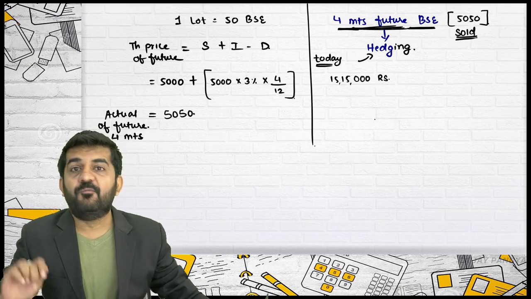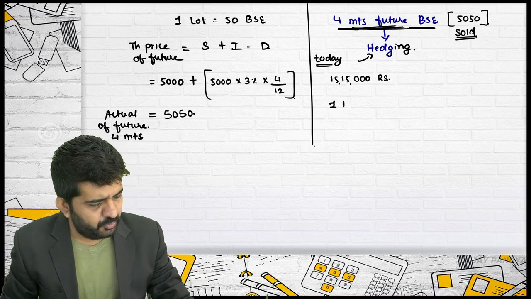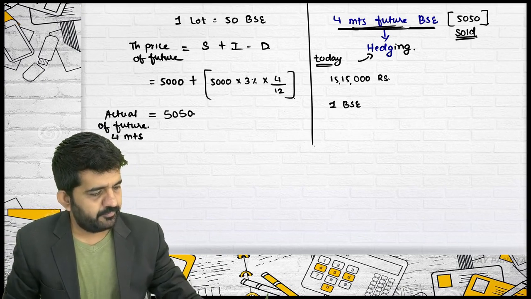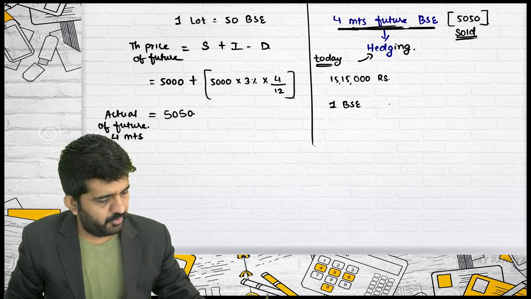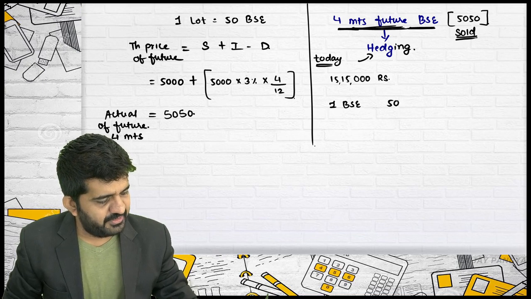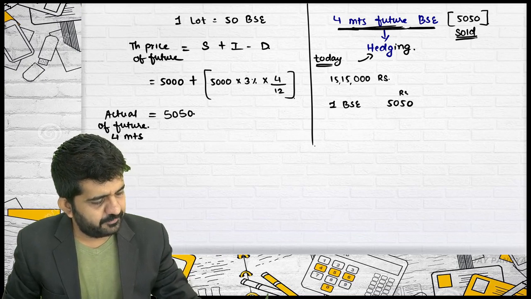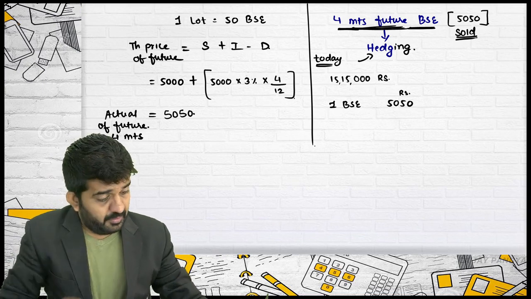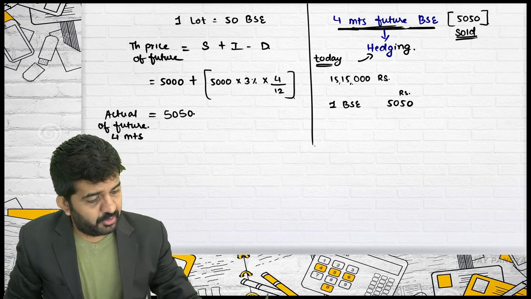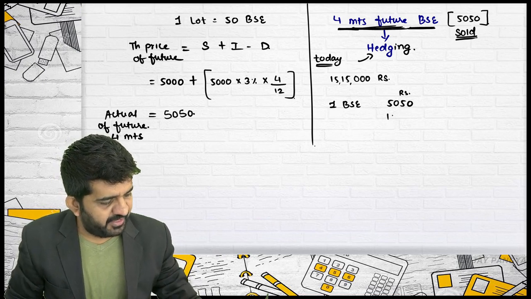Concentrate. 1 BSE is equal to how many rupees? 5050 rupees. How much rupees you want to hedge? 15,15,000.